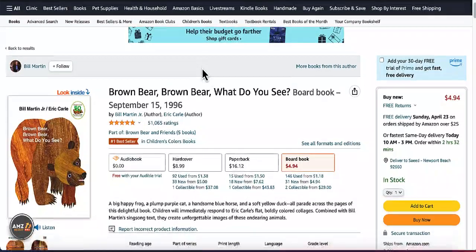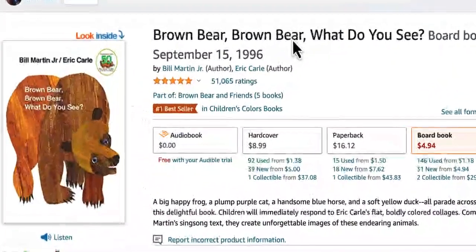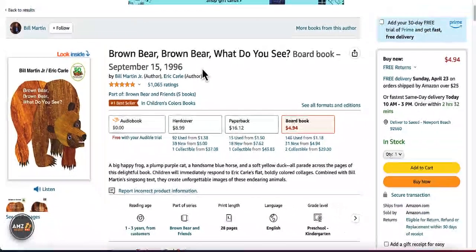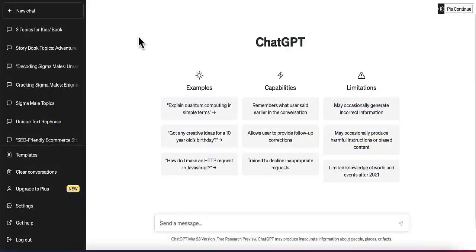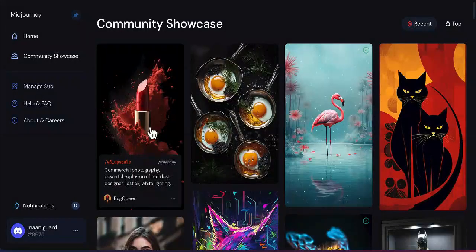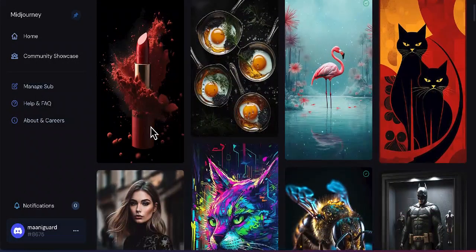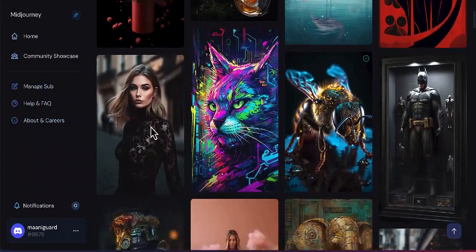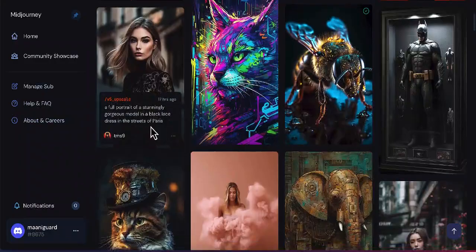This simple storybook for kids has made at least $252,000 from selling this book. In this video, I'm going to show you how to use ChatGPT and another AI tool to create storybooks that can potentially sell hundreds of thousands of dollars. So without further ado, let's get started.